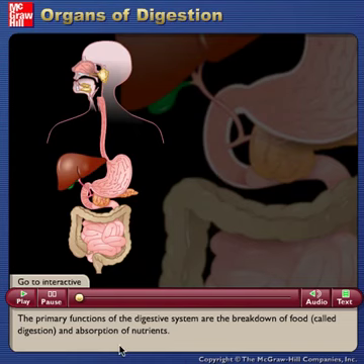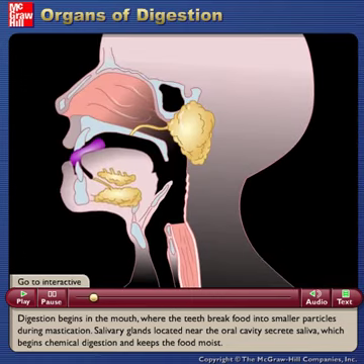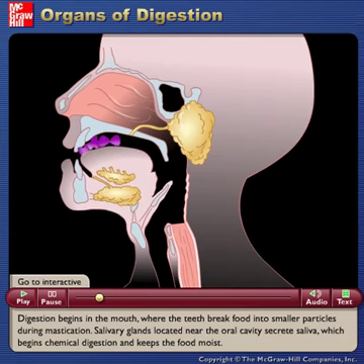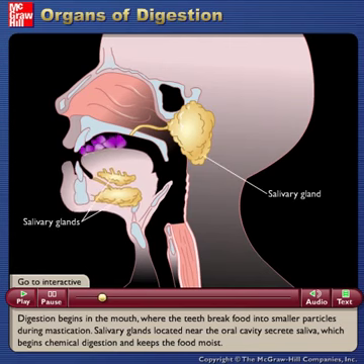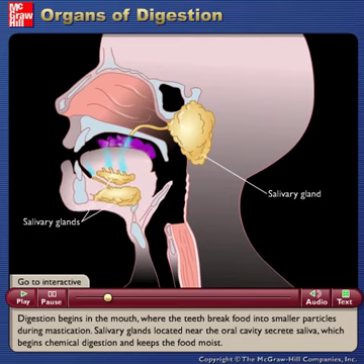The primary functions of the digestive system are the breakdown of food, called digestion, and absorption of nutrients. Digestion begins in the mouth, where the teeth break food into smaller particles during mastication. Salivary glands, located near the oral cavity, secrete saliva, which begins chemical digestion and keeps the food moist.